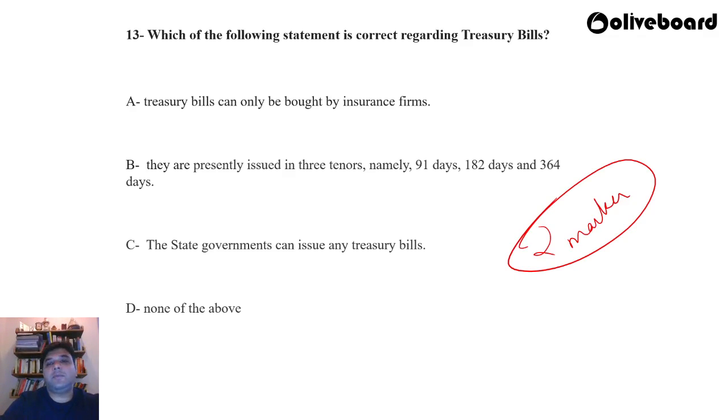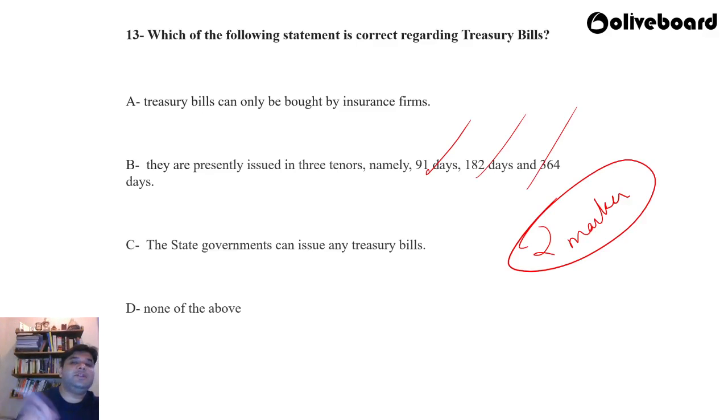Which of the following statements is correct regarding treasury bills? A, treasury bills can only be bought by insurance firms. B, they are presently issued in three tenors, namely 91 days, 182 days and 364 days. C, the state governments can issue any treasury bills. And D, none of the above. So what do you think is the correct answer? Let's take a look at the correct answer. The answer is B. They are presently issued in three tenors, namely 91 days, 182 days and 364 days.